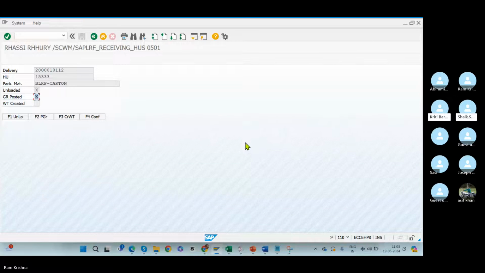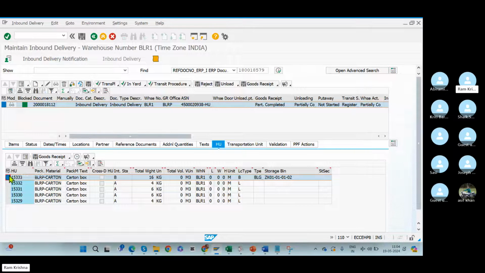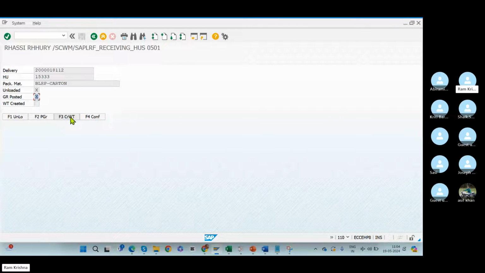Forklift operator or manually? The system will suggest. Exactly. The system knows that actually. No one else knows. Only the system knows where exactly they need to keep the pallet, where exactly they need to do the put away. Now when we create the warehouse task for put away, the system will create it with respect to the put away strategies.